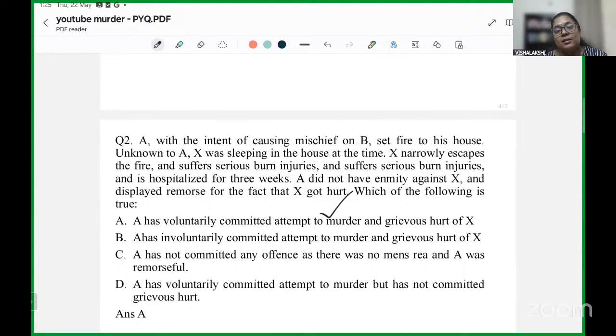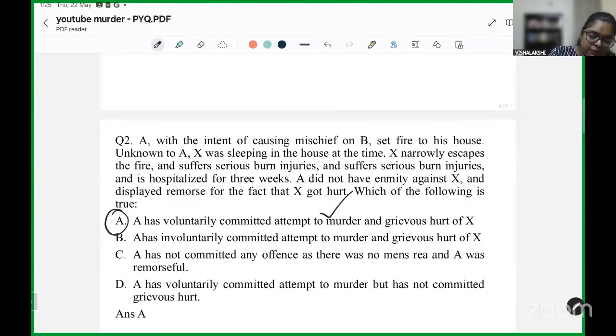So there is no excuse in such circumstances where you're burning a house where it's probable a person is living and can be harmed by the act that you are committing.